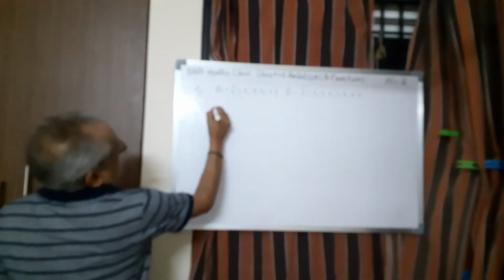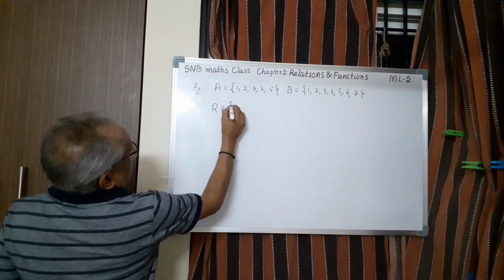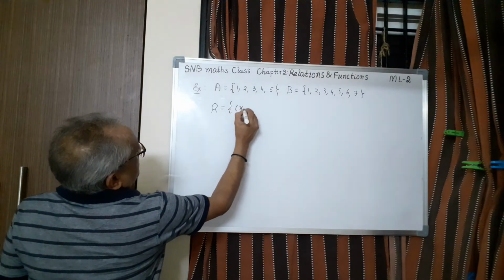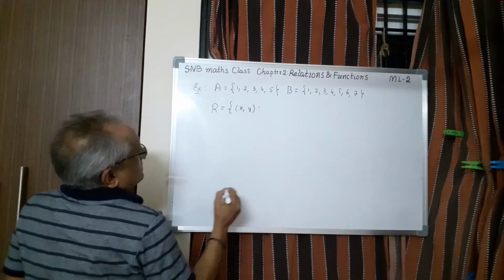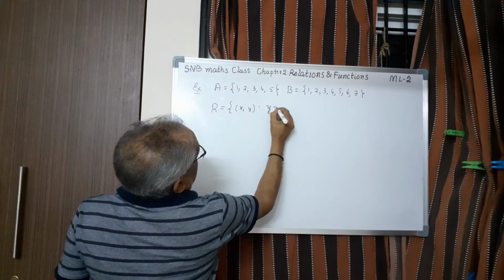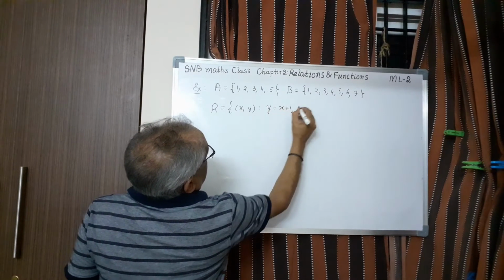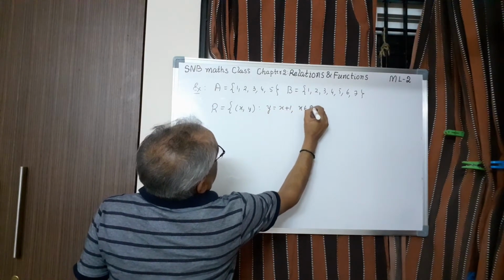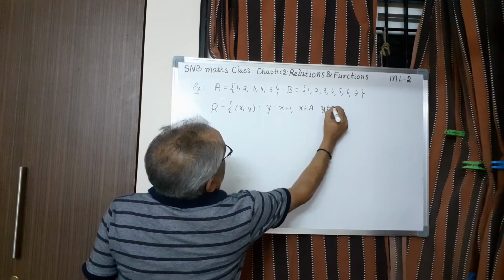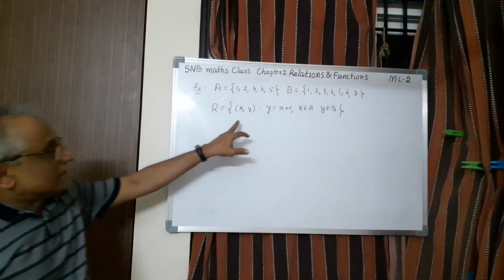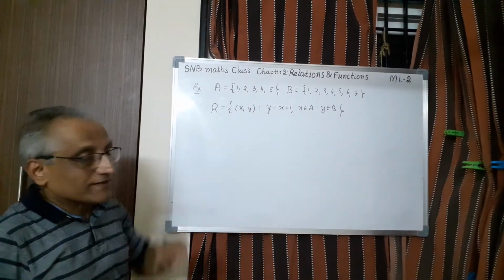And let us say R is represented like this using set builder form, {(x, y) such that y equal to x plus 1 and x belonging to A and y belonging to B}. So definitely this is a set builder form, because the rule is given.